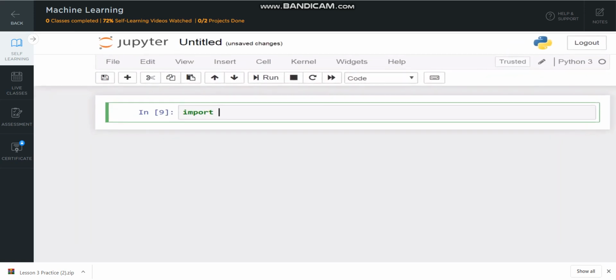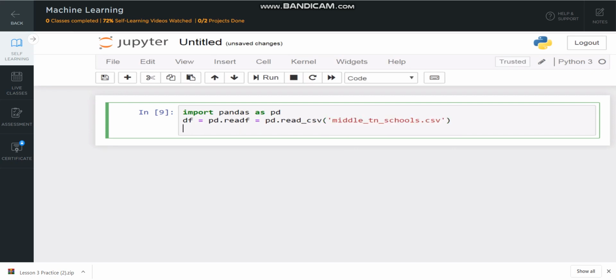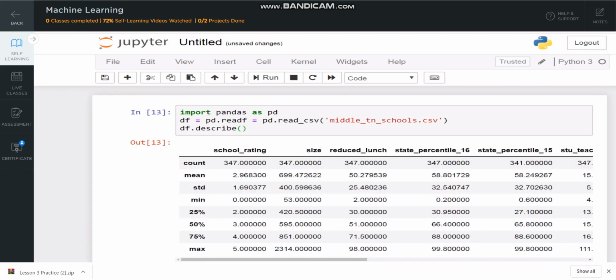Let's start with importing the necessary libraries and the corresponding CSV file. Also, you can use the describe function to statistically explore each of the variables.